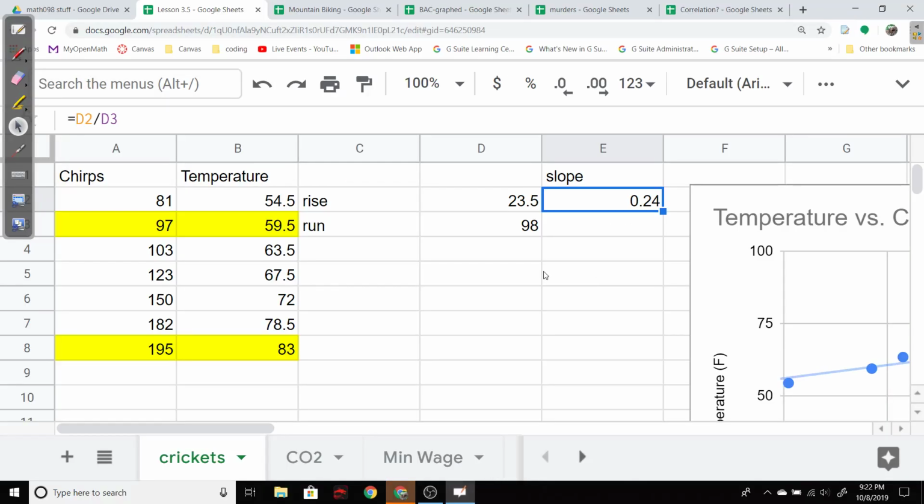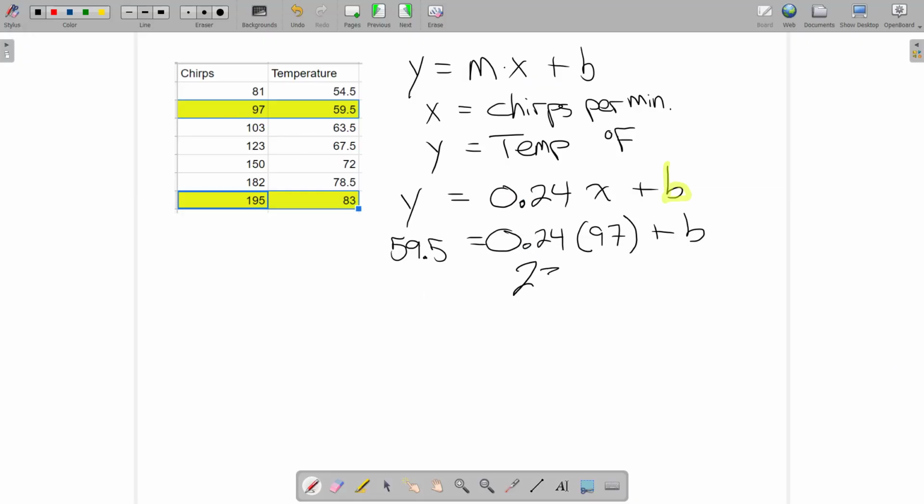Show desktop. So let's see. I'm just going to use this as a calculator, kind of like scratch paper. I need to take that, what was it, 97 times the 0.24, and that gives me 23.28. And so then I'll subtract this over to the other side to figure out what b is. And then we'll test it out. So subtracting that from each side.